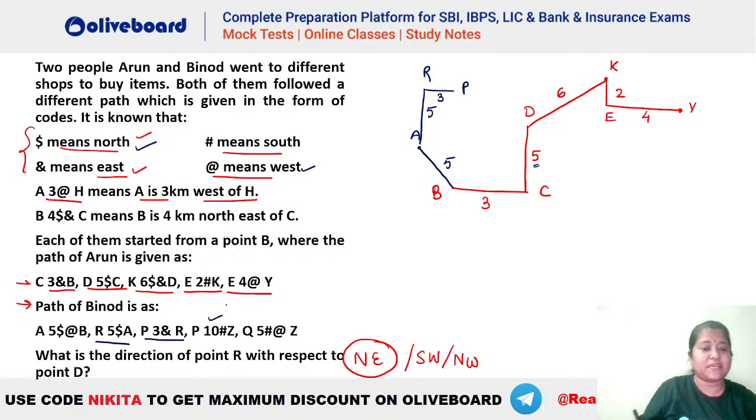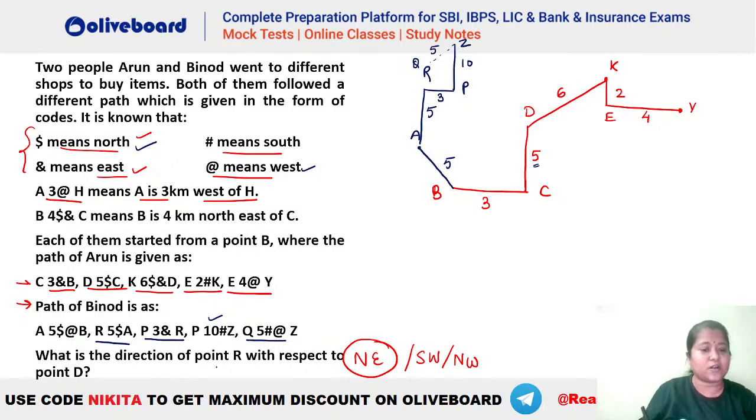After that, we have P10 # Z. What is the meaning of hash here? Hash means south, so P has to be 10 meters south of this Z here. Let's say this is your Z. Finally, we have Q5 #@. Hash at the rate means south and at the rate means west. So that means Q has to be towards the southwest of Z, right? So southwest means somewhere towards this line, and this is also 5 meters here. Okay, something like this is being made. So the diagram looks something like this.